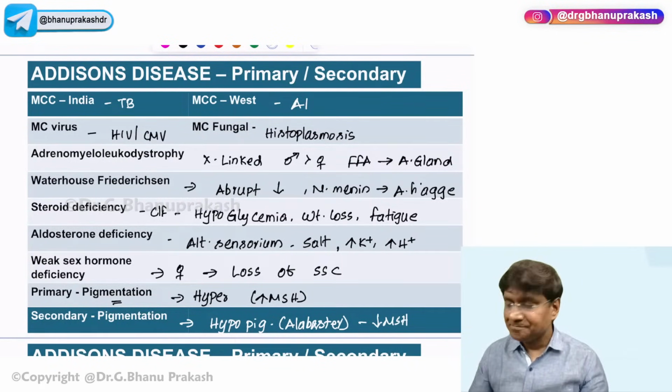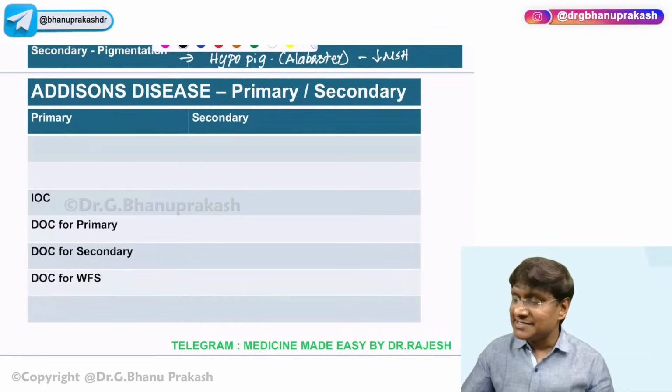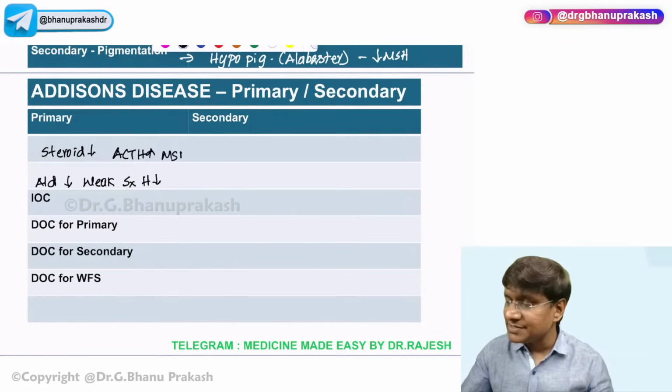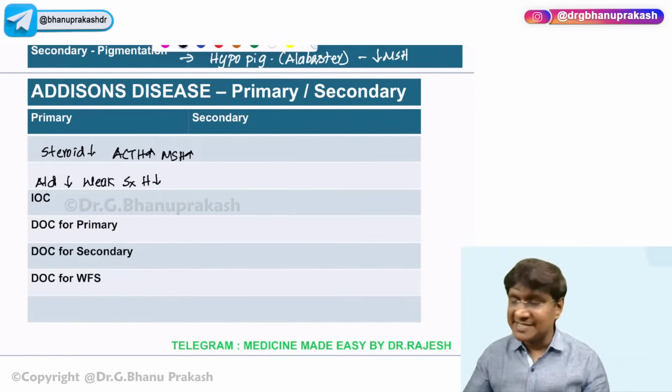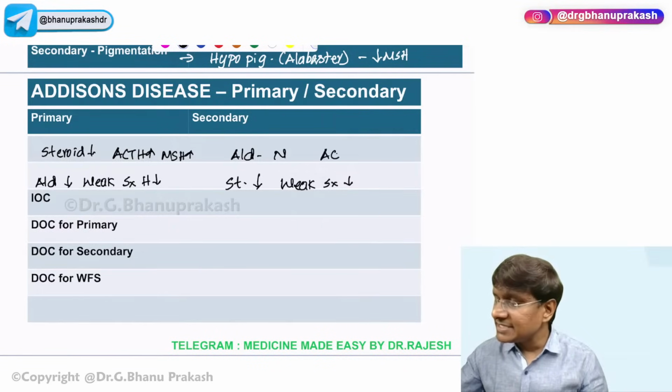And then what is the important difference between primary and secondary? In primary adrenocortical insufficiency, everything will be reduced. The steroid will be reduced, the aldosterone levels will be reduced, and the weak sex hormone levels also will be reduced. Okay, and the ACTH levels will be increased. MSH levels will be increased. Whereas in secondary, everything will be same, but aldosterone levels will remain normal, steroid levels will be reduced, weak sex hormone levels will be reduced, ACTH levels will be reduced, then MSH levels also will be reduced.